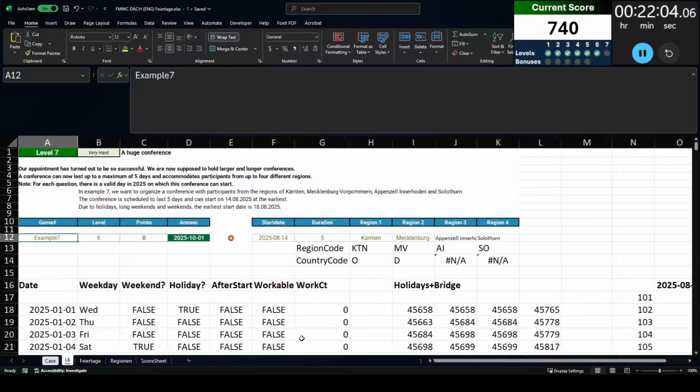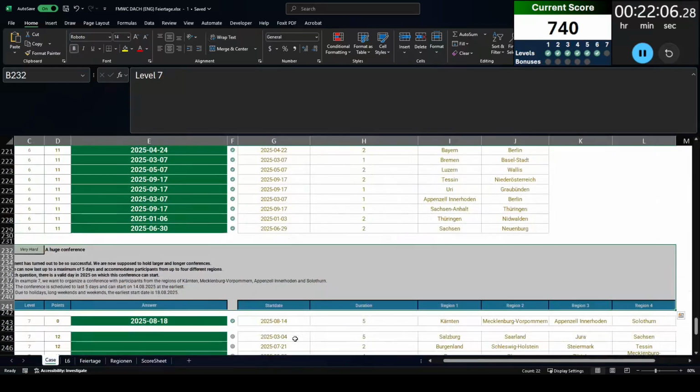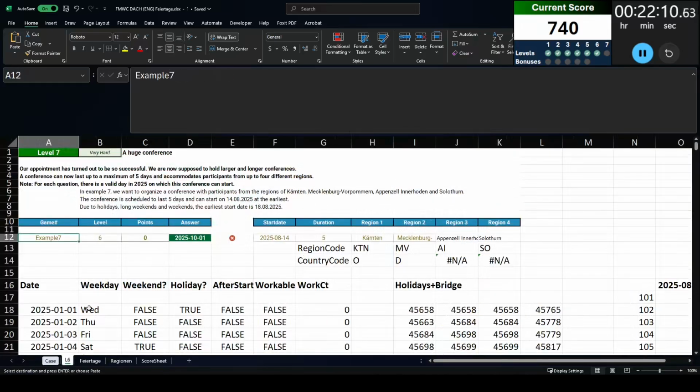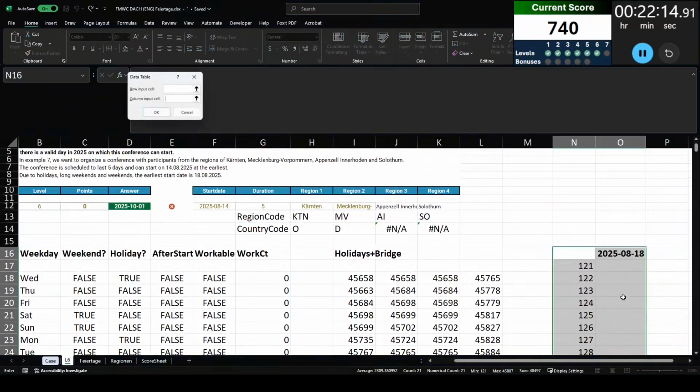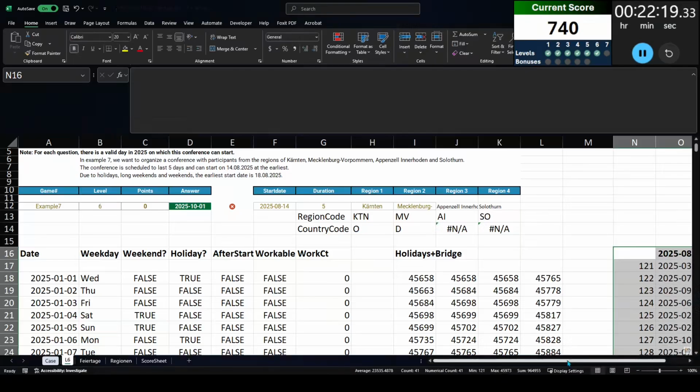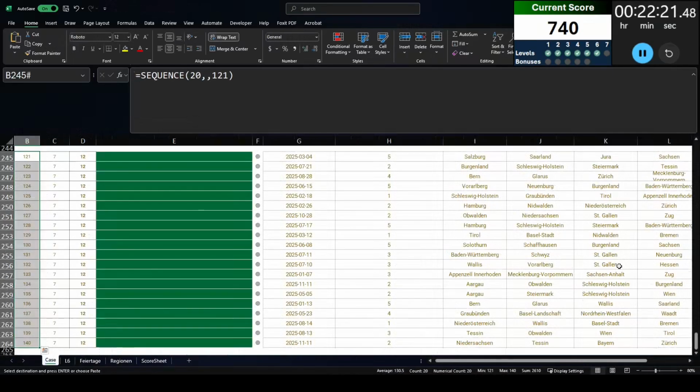I make sure that everything is linked up properly. I make sure that the dates match, they do. And then I'm going to copy and run my data table. Now, if you look very closely, you'll see that the countries for region 3 and 4 did not copy over. And I will say I got very lucky that this did not affect my answers. Very lucky.